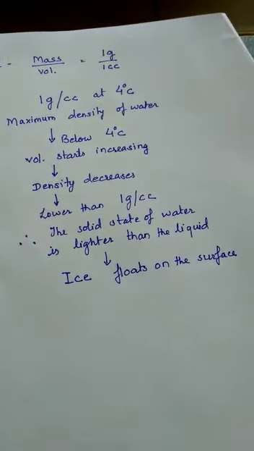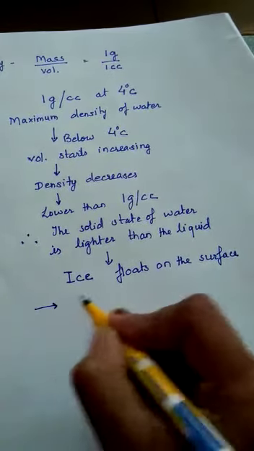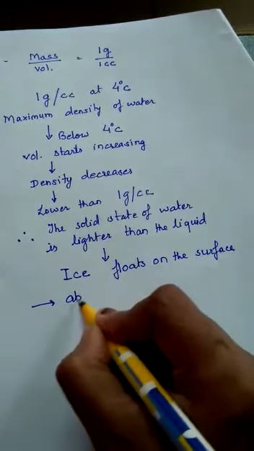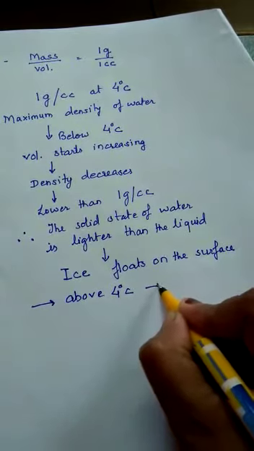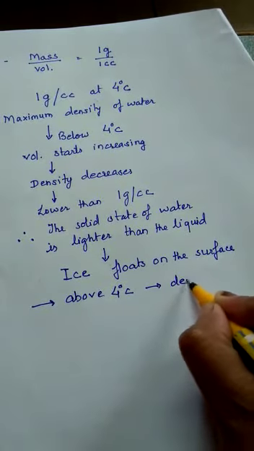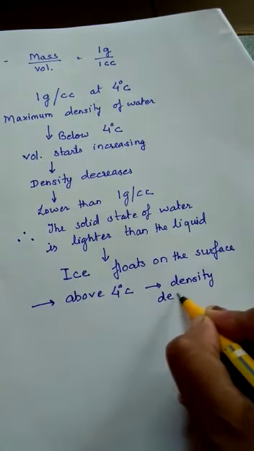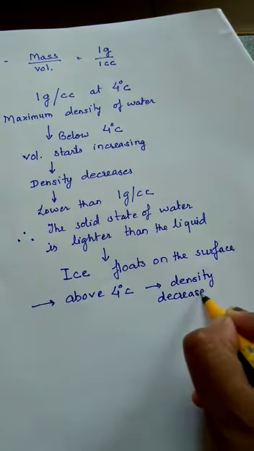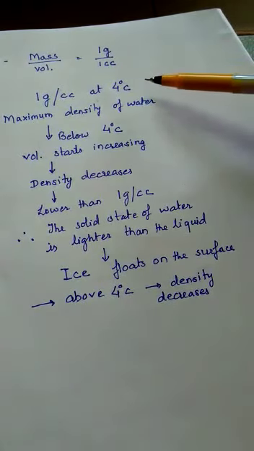Then again, if the temperature increases above 4 degrees Celsius, the density will again decrease. So maximum density is at 4 degrees Celsius.